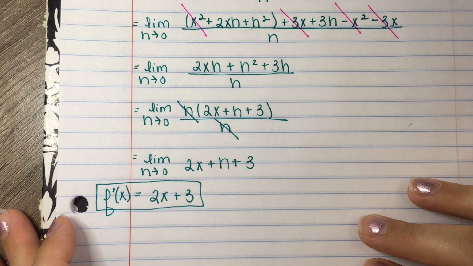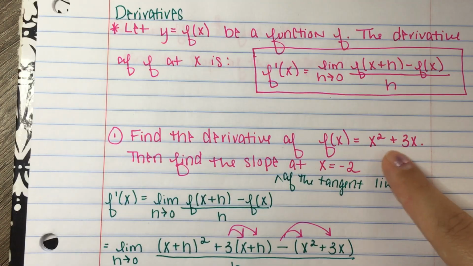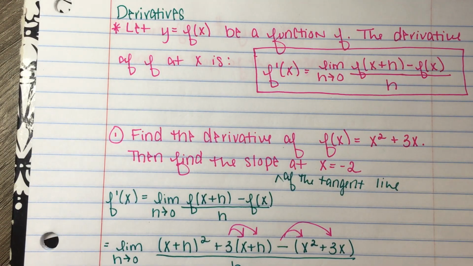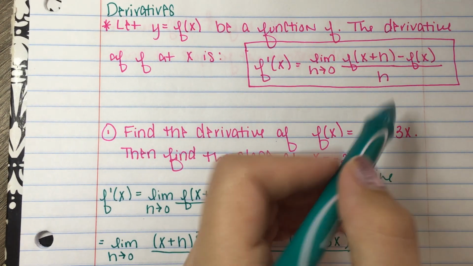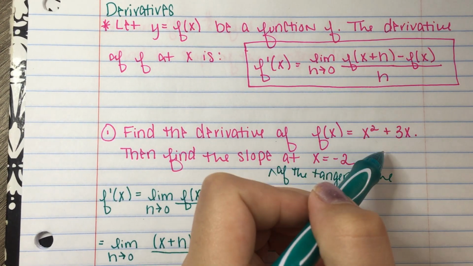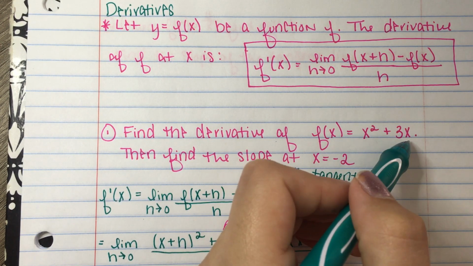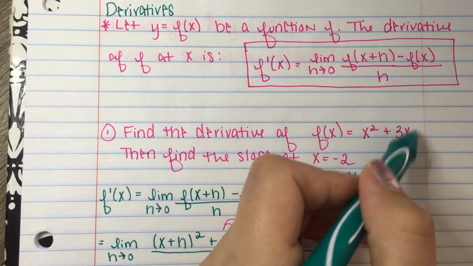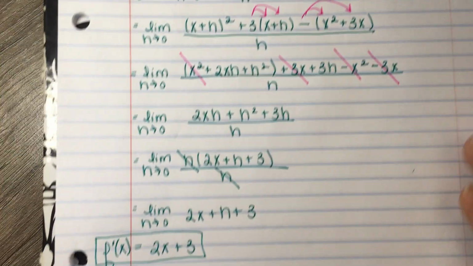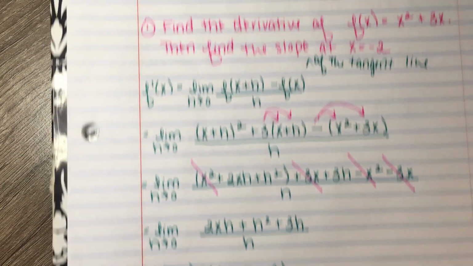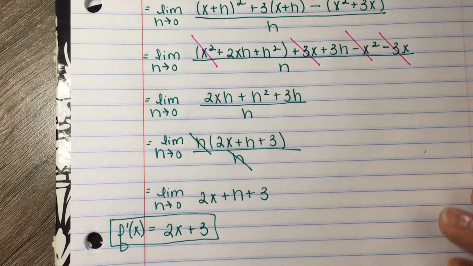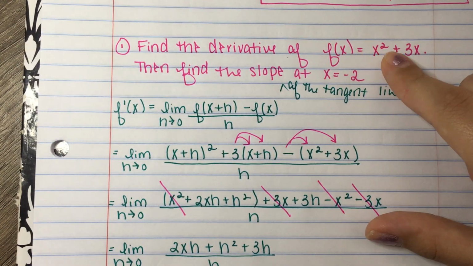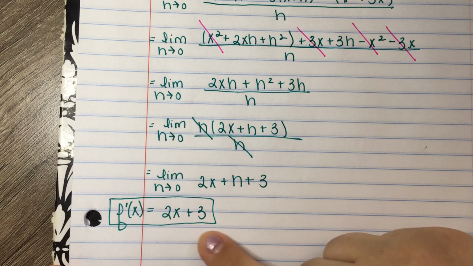All right, now I can take a look back at my function, and my function was x squared plus 3x. When you get further into calculus, you're going to be solving for the derivative using rules. We do like bring the 2 to the front, drop down a power, bring the 1 to the front, and then drop down a power. This becomes x to the 0, and then the x is gone, and we're left with 2x plus 3. Okay, but we're using here the strategy of solving using limits. So my final answer here is the derivative of x squared plus 3x is the function 2x plus 3.